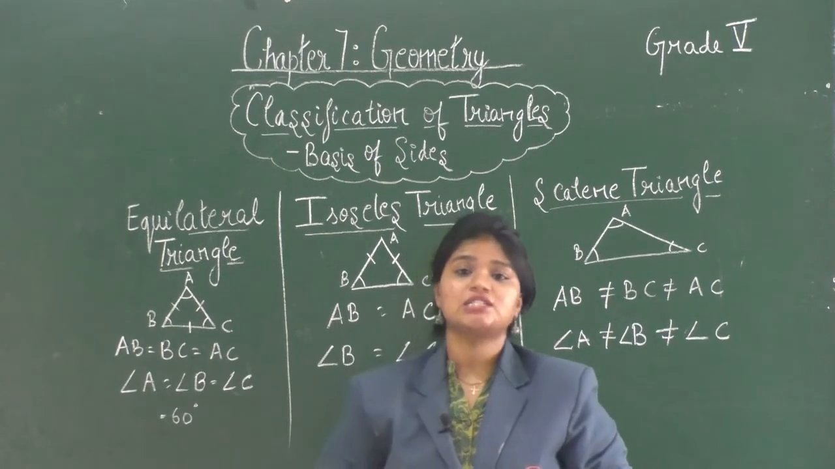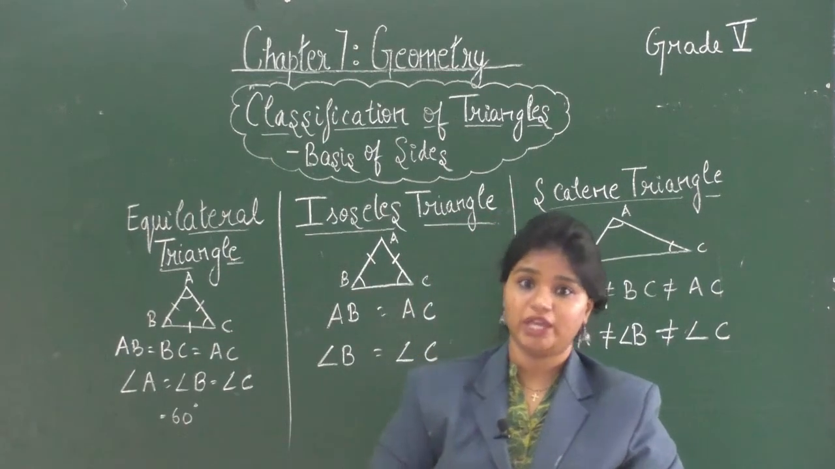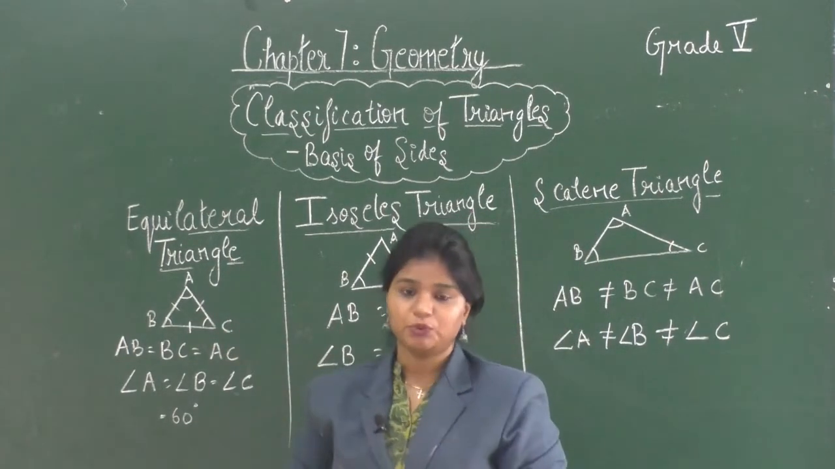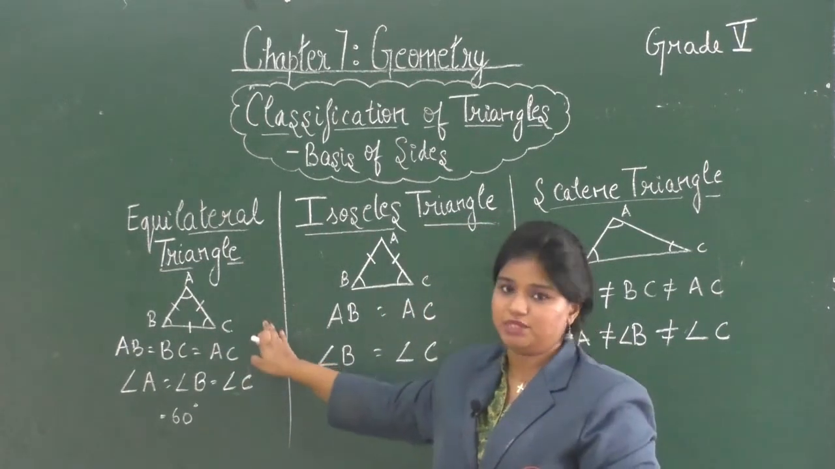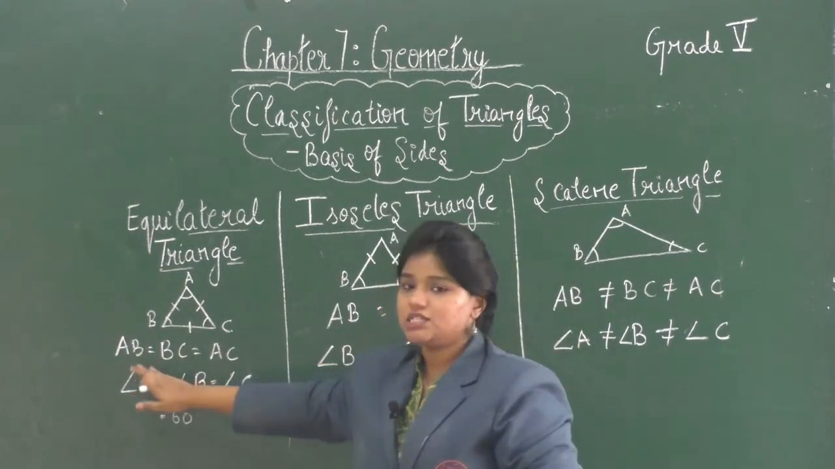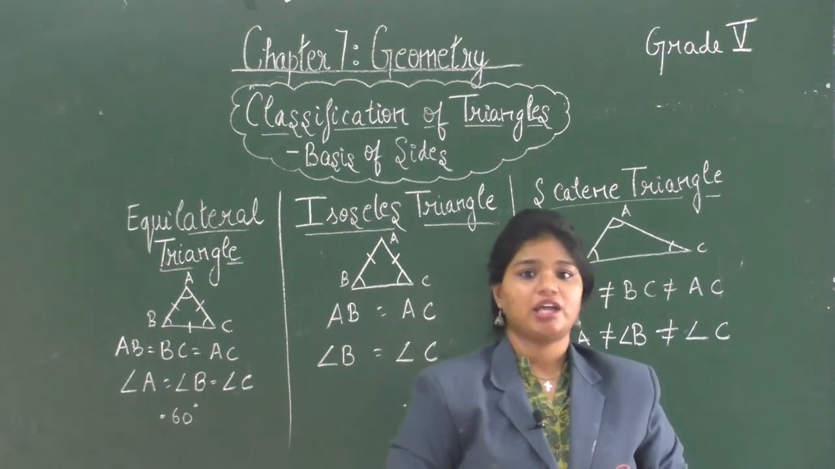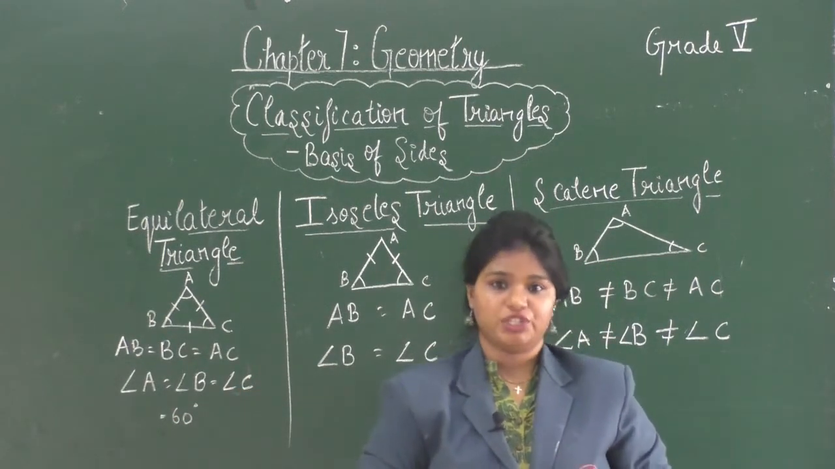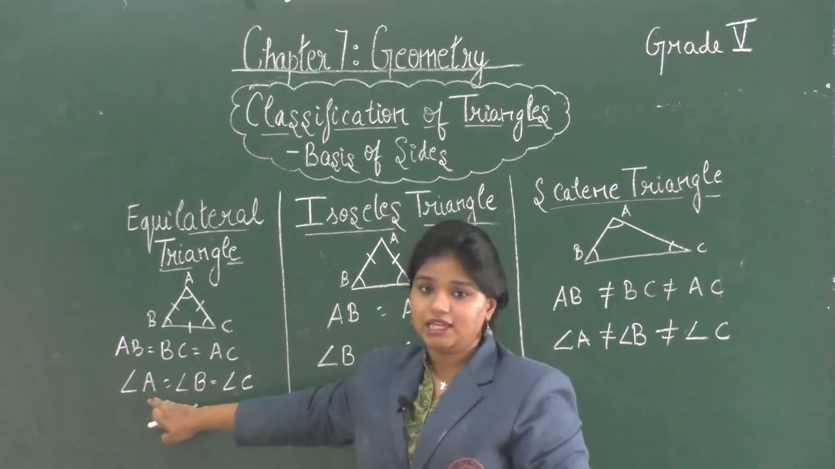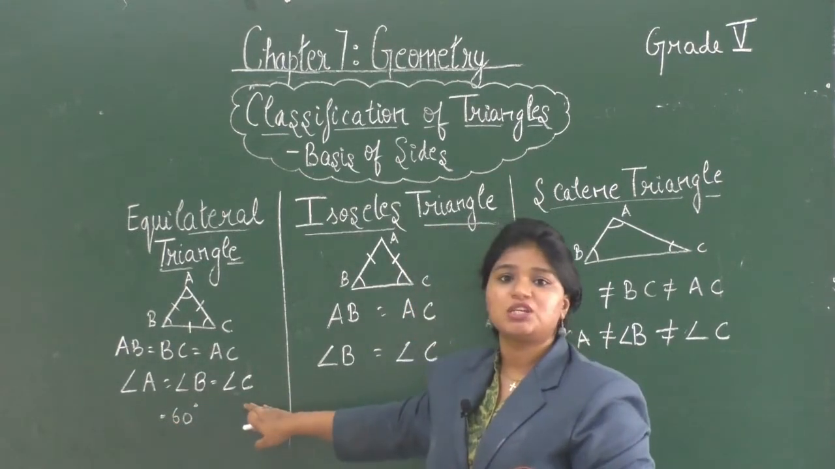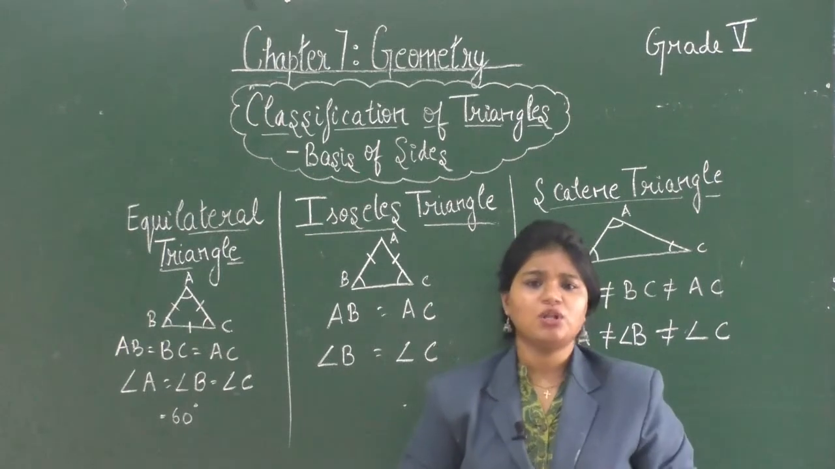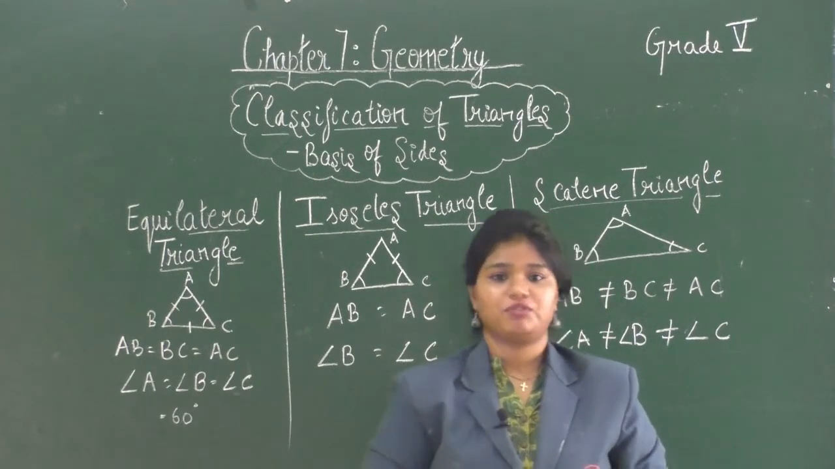A triangle is known as an equilateral triangle when all the sides are equal. So here we have triangle ABC. So AB is equal to BC, which is equal to AC. In an equilateral triangle, all the angles are equal to each other. So here angle A is equal to angle B, which is equal to angle C. And all these angles are equal to 60 degree.